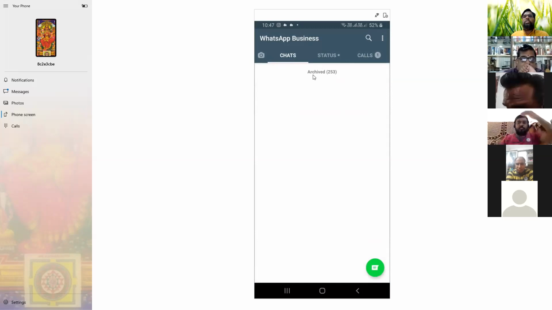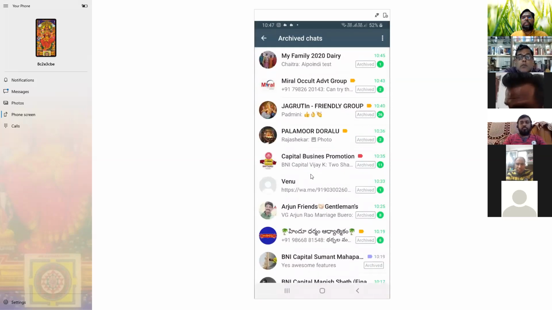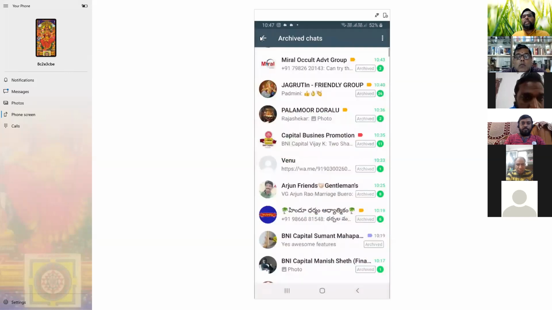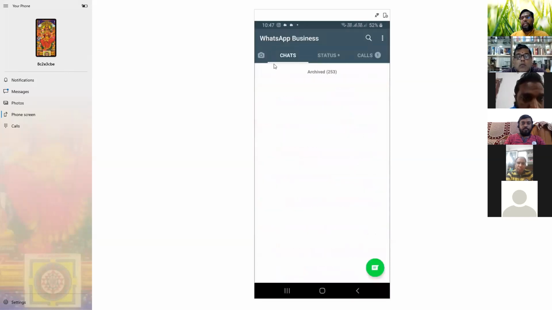So I want to take one message. I want to show something. Sumant sent one message this morning, with some features. So what happened? I want to repeat it. I'll go to it and I'll put a star. Very important. Please remember the starred messages, why they are important. I'll explain. If you want to send them again, or you want to see later, I sent a nice book, a 54 pages numerology book. You cannot find it in the market, you cannot find it in Google. This kind of information I put free, I share with everyone.